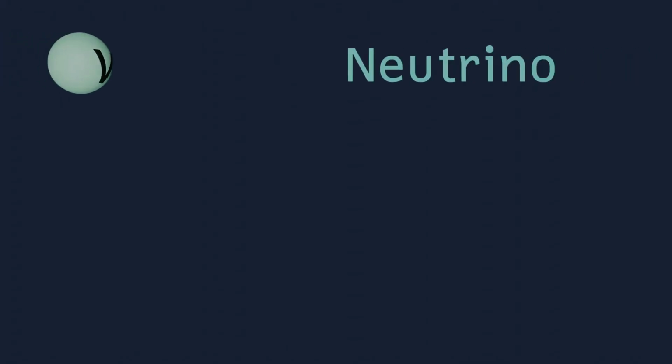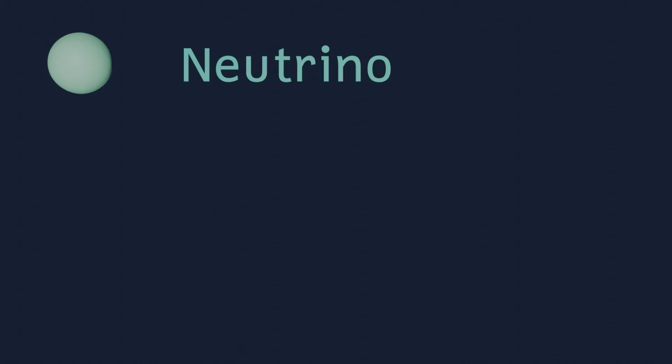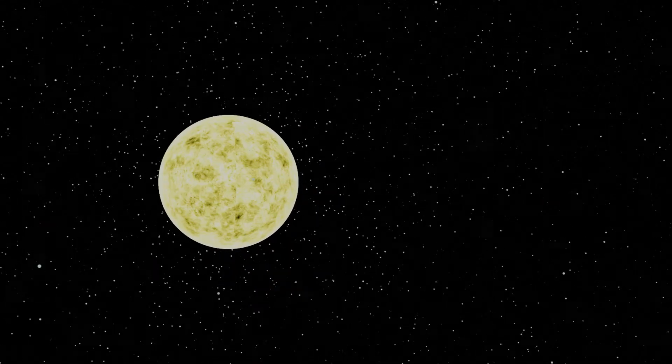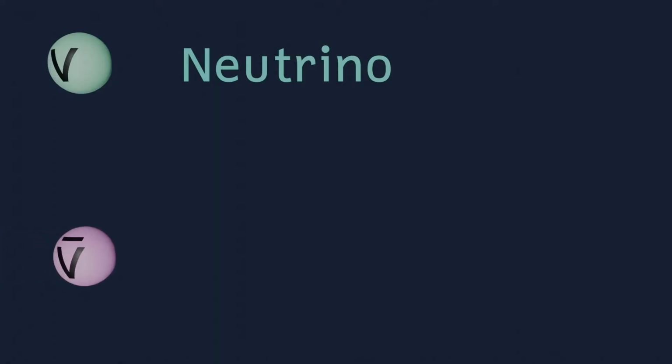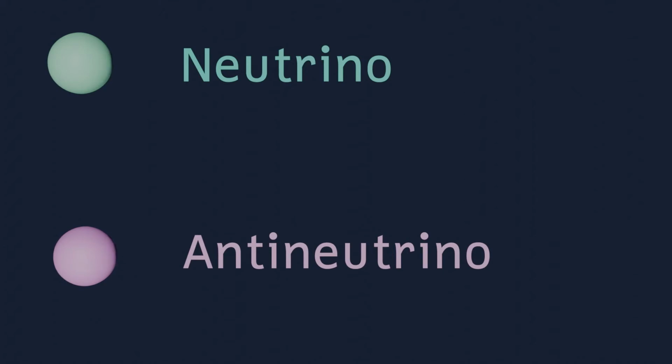Neutrinos are virtually massless particles that don't really interact with matter at all. In fact, every second there are billions of neutrinos produced by the sun passing through our bodies. The antineutrino is the antimatter version of a neutrino, and you're producing about 2,700 of these every second. In other words, 2,700 becquerels.